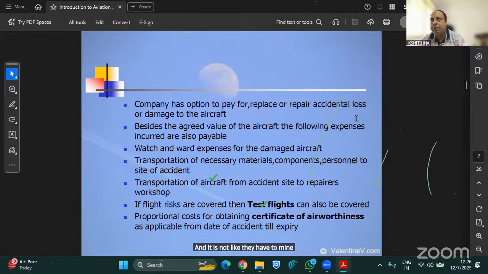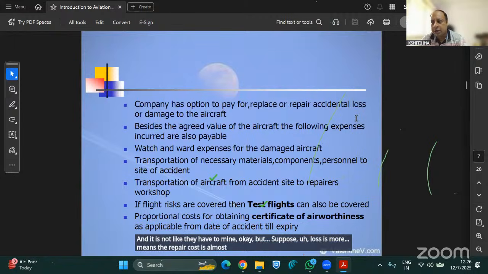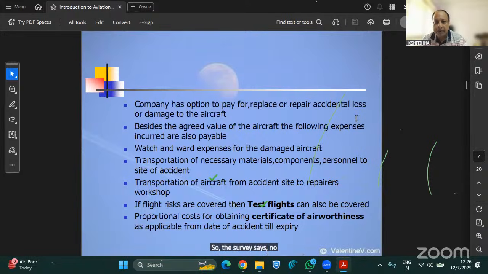But suppose the loss is more, meaning the repair cost is almost 90% and it is considered a constructive total loss. The surveyor says that even by repairing, this aircraft will not work in that manner, and a 90% loss is already there. So we will consider it a total loss. Then the company also agrees, they take expert opinions, and then they consider it a total loss. And besides the agreed value of the aircraft, what are the different kinds of expenses which are also payable?